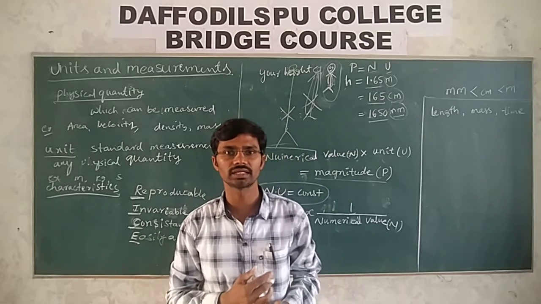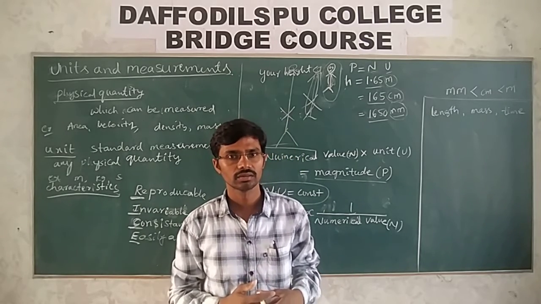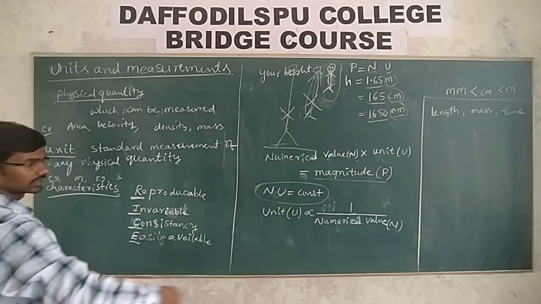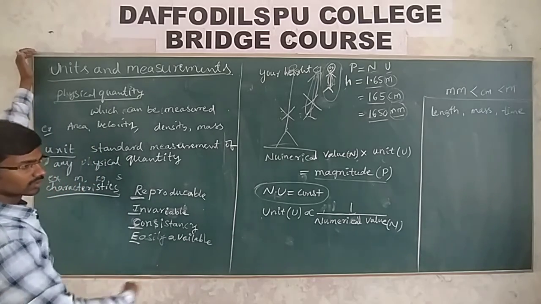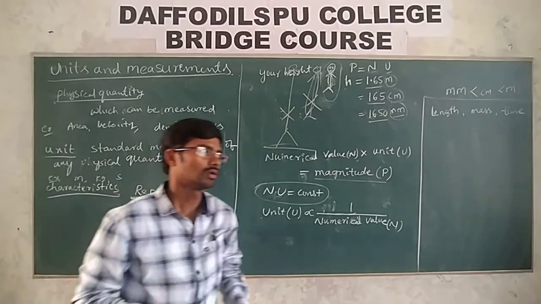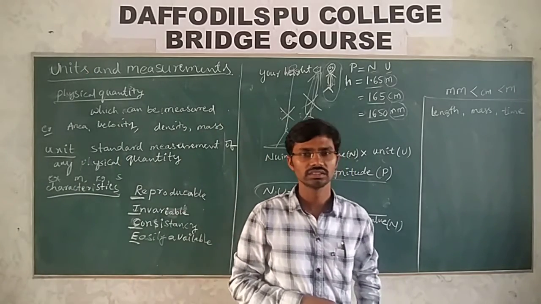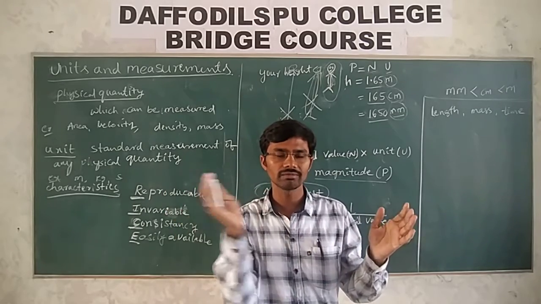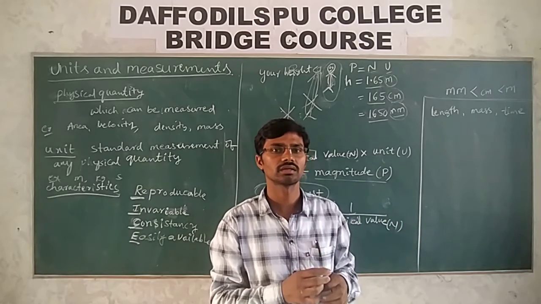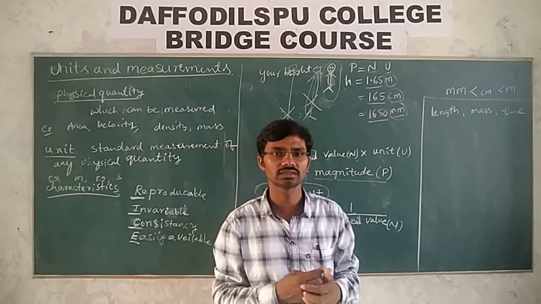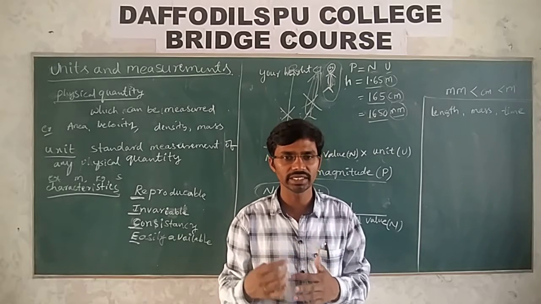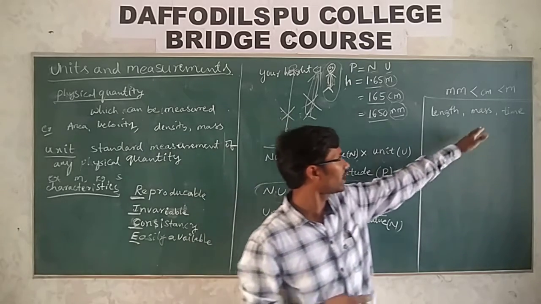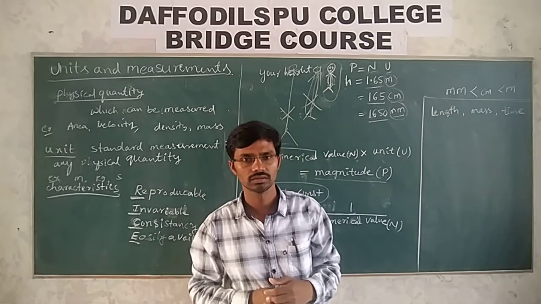If I ask you to measure the area of this room, or the area of this blackboard, what do you require? Length and breadth. And if I ask what is speed, it is the distance traveled and the time taken for traveling that distance. That is nothing but speed. So what do you require for measuring speed? You need length and time. But do you get mass from anything?